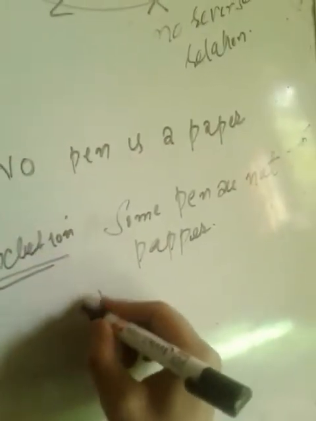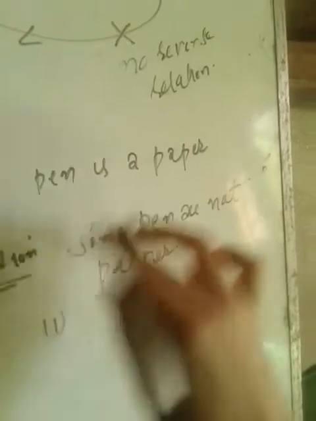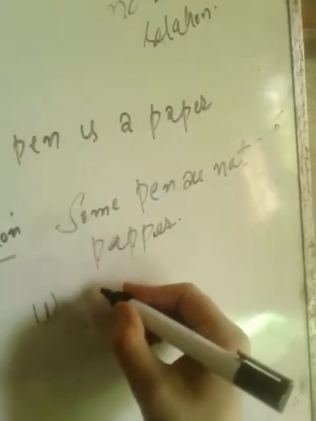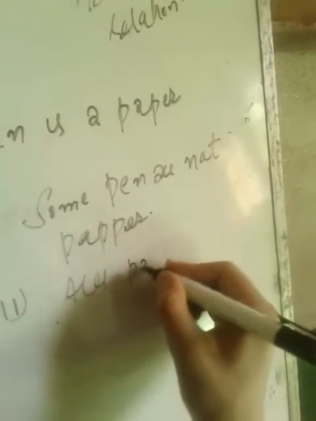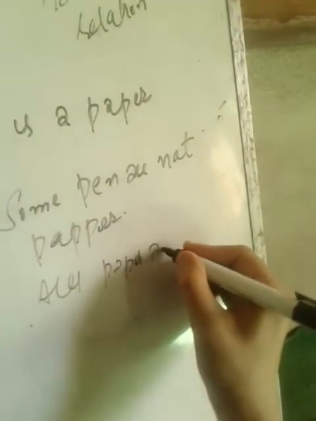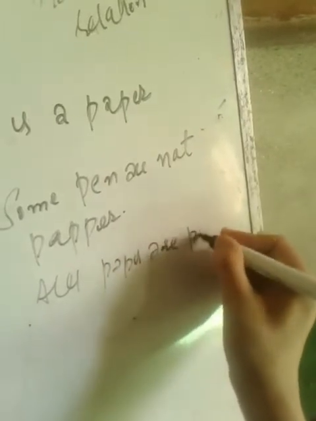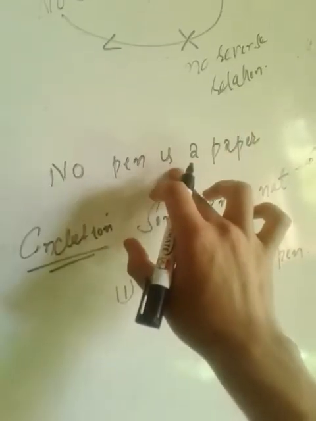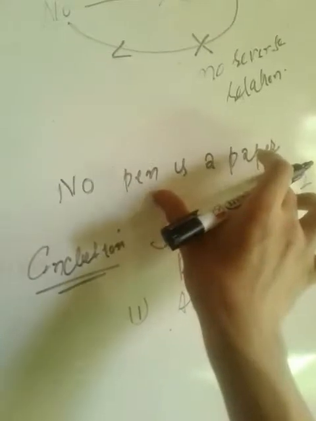And second conclusion, suppose we have all paper are pen. First of all, I will show you how to represent this diagrammatically.